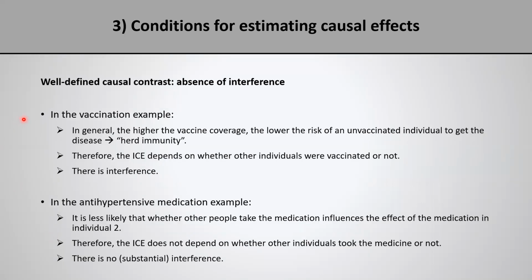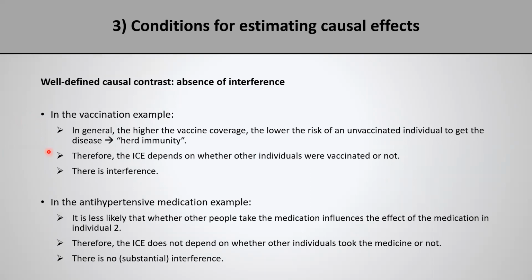So let us think about the two examples, the vaccination example and the pressure-lowering medication example. In the vaccination example, we know that in general, the higher the vaccine coverage, the lower the risk of an unvaccinated individual getting the disease, and this is called the herd immunity effect. Therefore, the individual level causal effect does depend on whether or not other individuals were vaccinated.